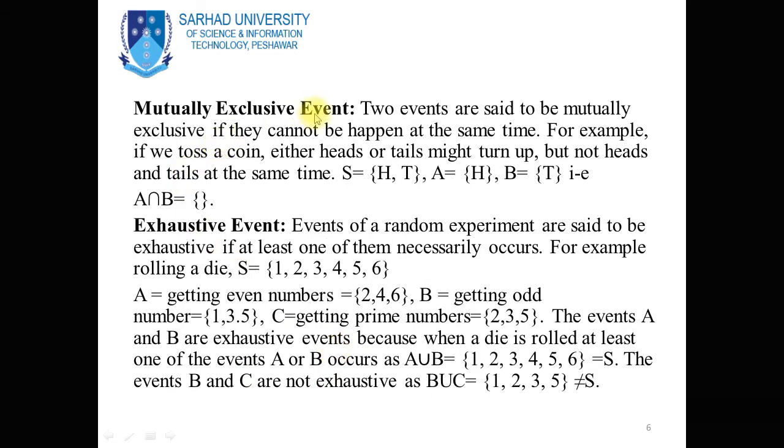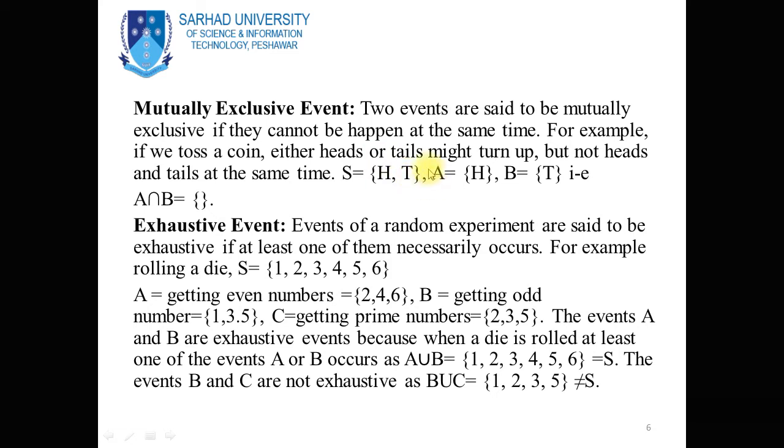Now, mutually exclusive events. Two events are said to be mutually exclusive if they cannot happen at the same time. For example, if we toss a coin, either heads or tails might turn up, but not heads and tails at the same time. For example, this is a sample space. S is equal to the set containing the outcomes head and tail. So when we toss a coin, we obtain the sample space containing the outcomes head and tail.